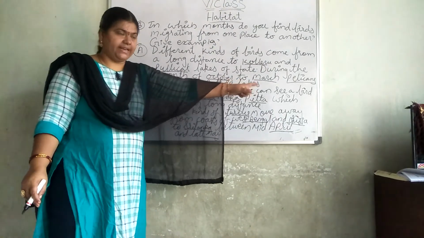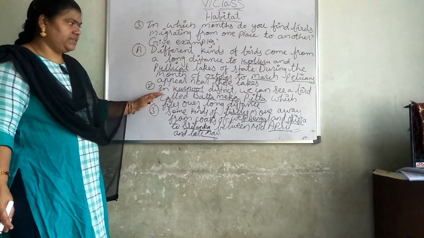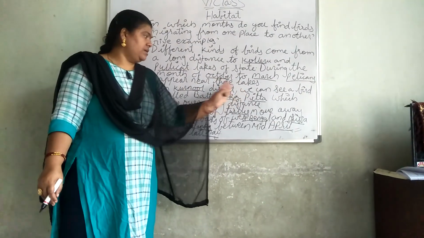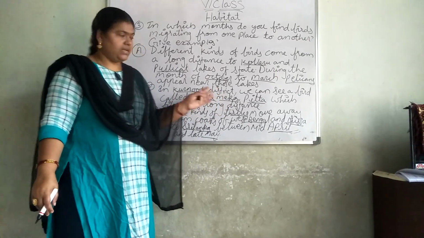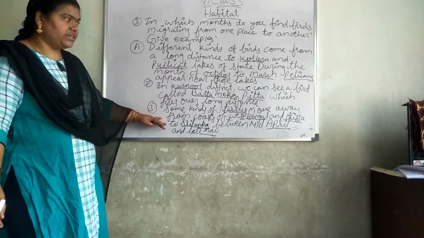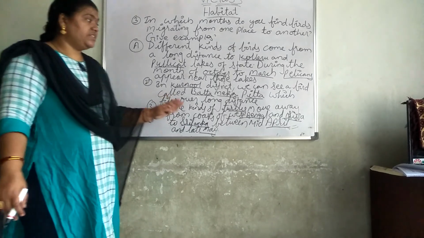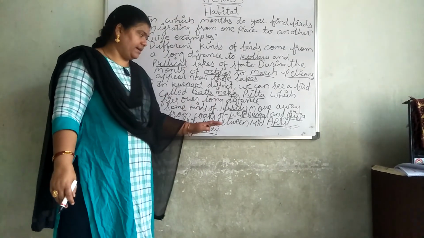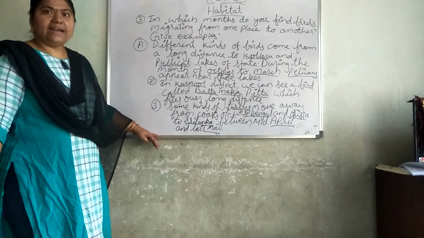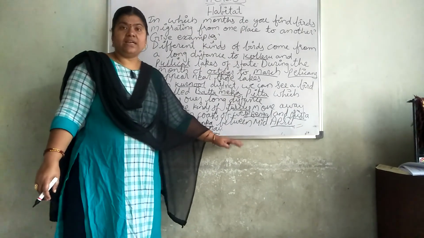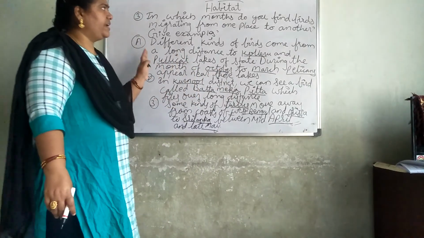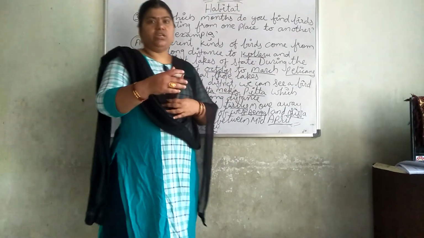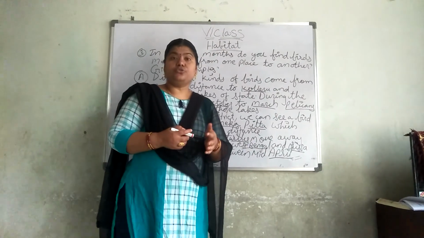Which birds? Pelicans. Next one, Kurnool district. What is the bird? Batamika pitta. It moves a long distance for what purpose? For reproduction. Then some kind of turtles, from which place? West Bengal and Orissa to Sri Lanka between mid-April and late May. They will migrate from one place to another. These are the very important answers which we have to know, and I will continue tomorrow. Thank you.